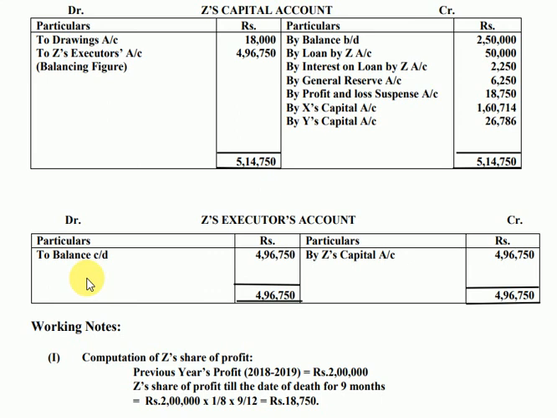So when the payment is made, you show it through bank or cash. To bank account 2 lakh, and the balancing figure, which reduces to 2,96,750, will be shown to Z's executor's loan account, 2,96,750. This I am saying in case your question says that an amount is paid on the date of death of the deceased partner. There are questions in the book which will say this.